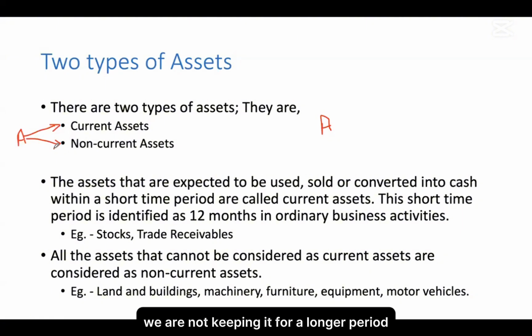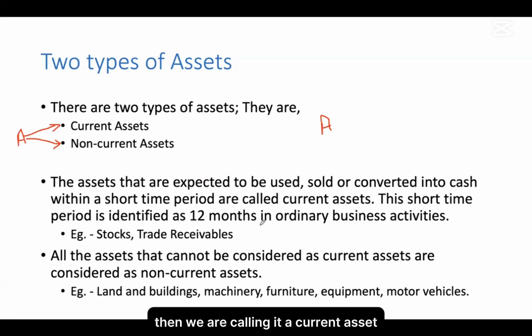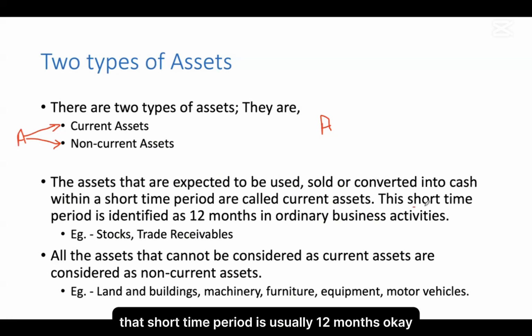We are not keeping it for a longer period. We are either using it, selling it, or converting it to cash within a short period of time. Then we are calling it a current asset. A current asset. Then a short time period, usually that is 12 months. Okay, that short time period is usually 12 months.